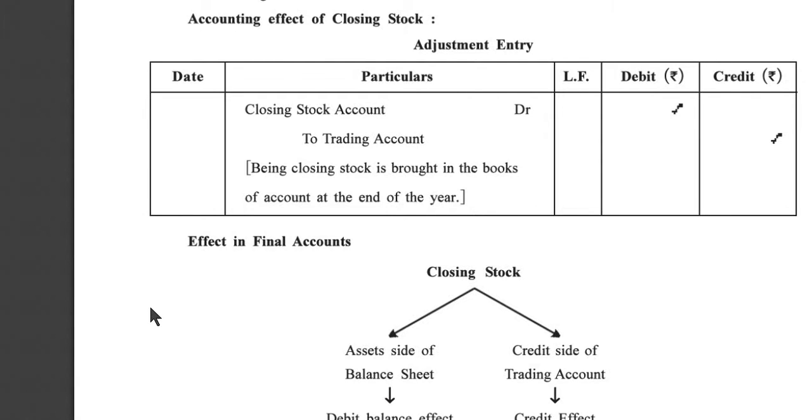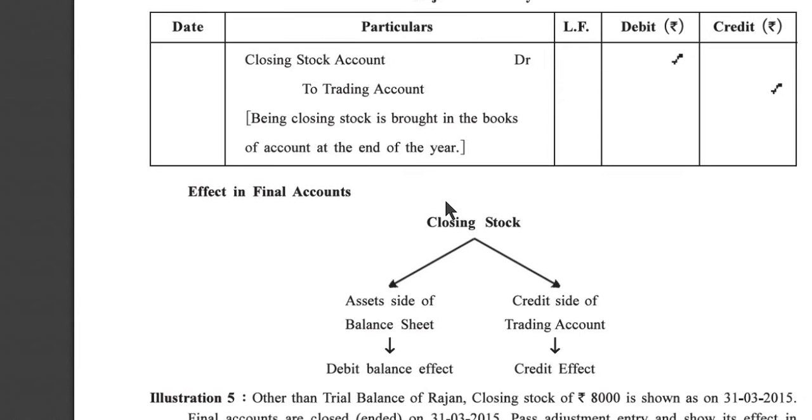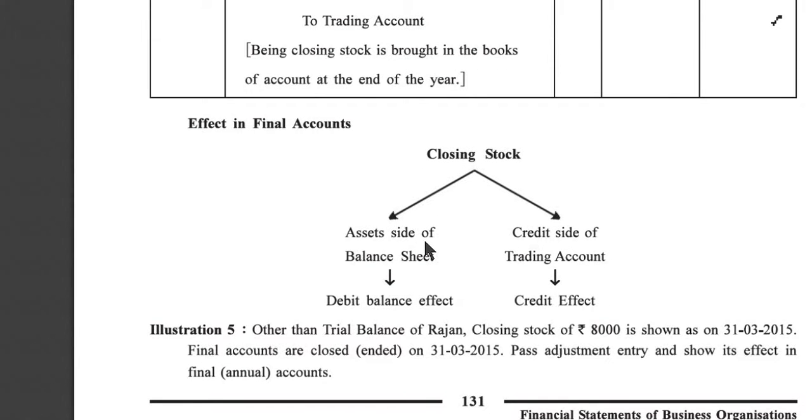Now, let us start the journal entries of all the adjustments. First of all, accounting effect of closing stock. Closing stock account debit to trading account. Being closing stock is brought in the books of account at the end of the year. Effect in final account: asset side balance sheet is a debit balance effect, and credit side of trading account is a credit effect.